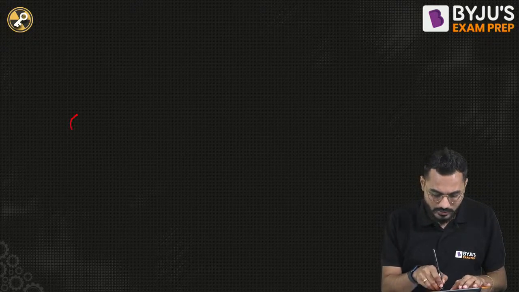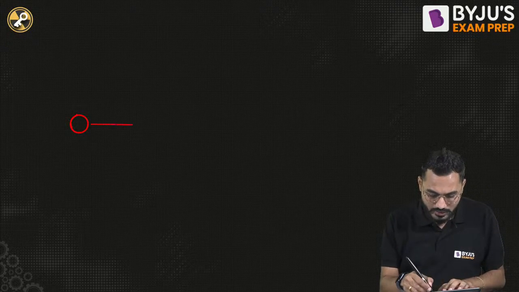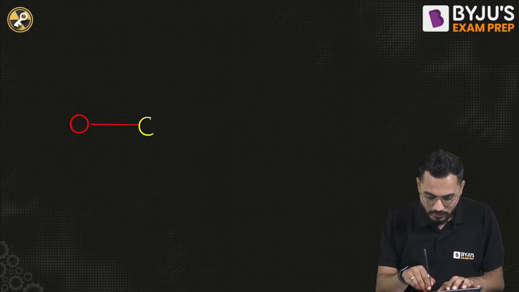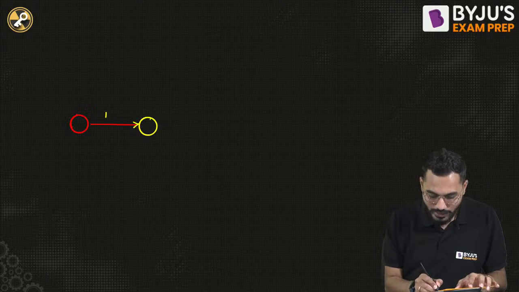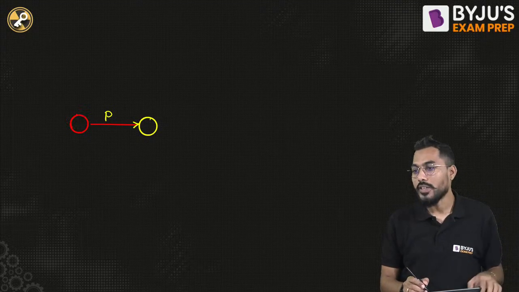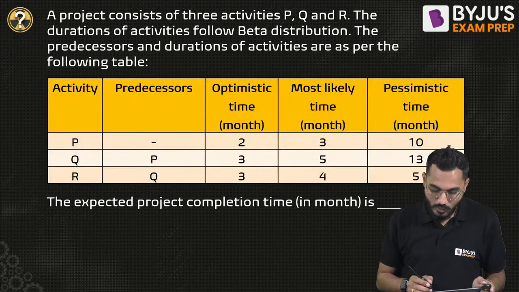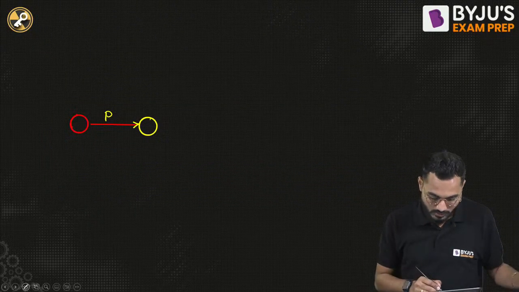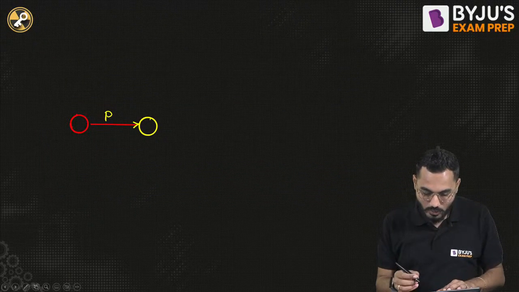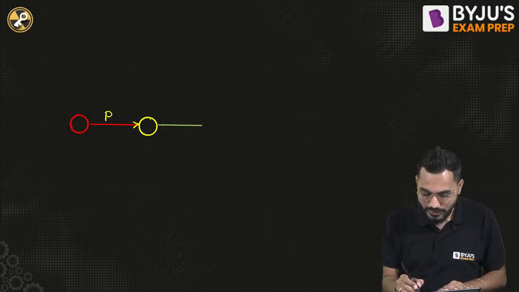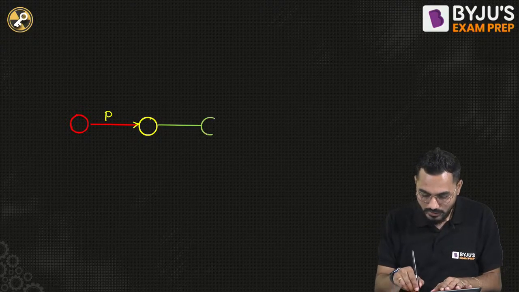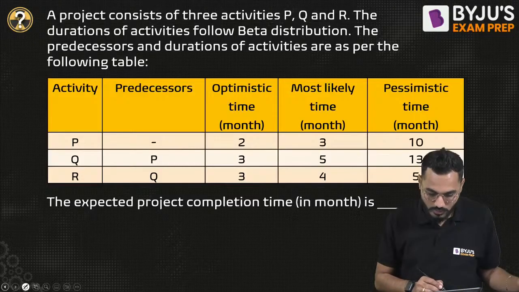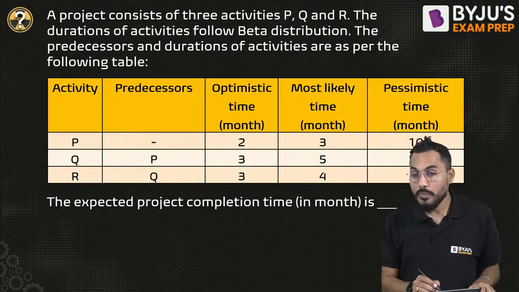I'll say this is the first node. Then one more, and this activity is activity P. Now, who is the predecessor of Q? The predecessor of Q is P. So I'll again draw and complete the network diagram, and this is activity Q. Now what is the predecessor of R?